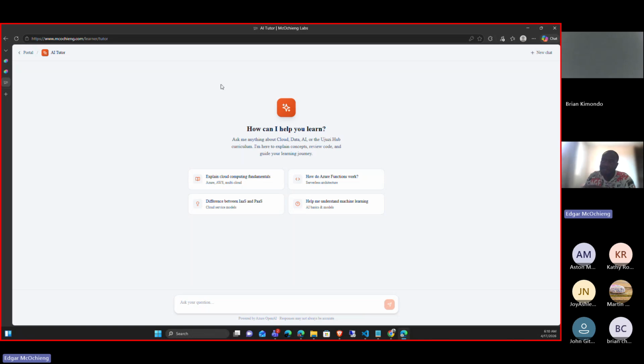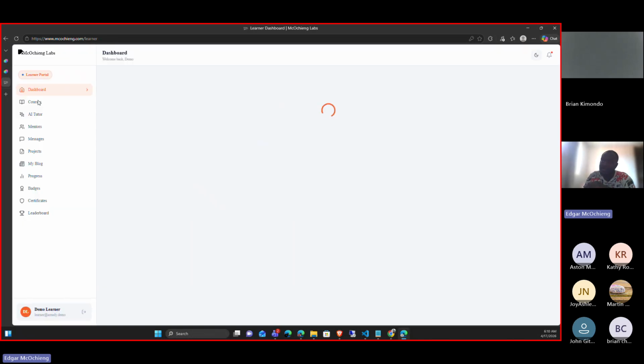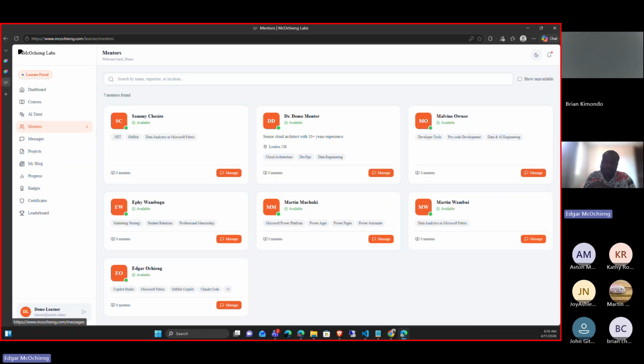If you feel stuck, you can always come here to mentors, and you can message any of our mentors. Our mentors are all live. You can always do a quick DM and ask anything that you feel you are stuck on. Just feel free to ask, because we are here to help you. You can search for the mentor that you want, and message them with a problem that you have.